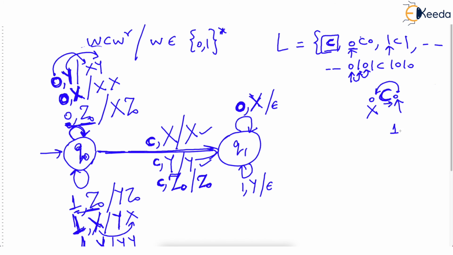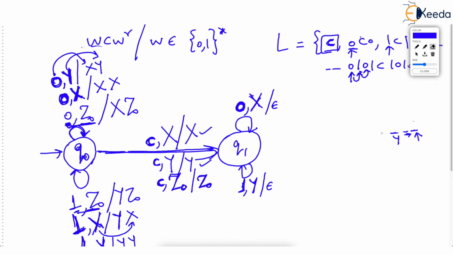What if the string was 1C1? Then just before the center you pushed Y, and after the center when you read this one, the top has to be Y. So you say if it is 1, the top is Y. Just observe. I hope you are understanding the palindrome construction. But then here we go. What if the string is 10C01? For this one you pushed Y, for the 0 you pushed X, correct?